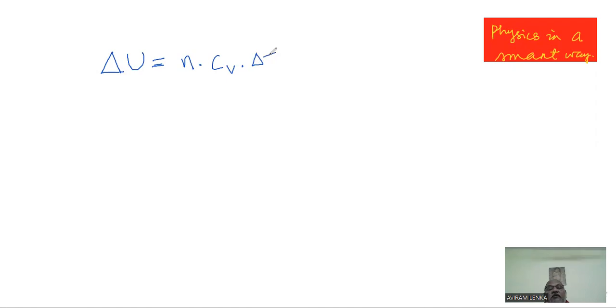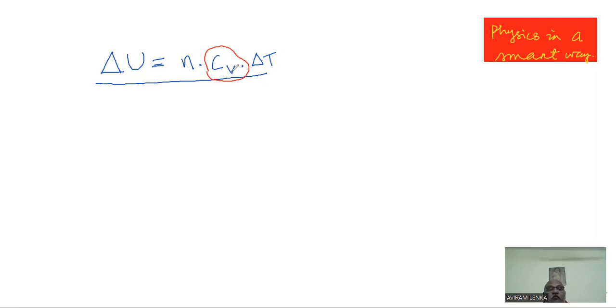And I did remind you that this is a universal formula. Sometimes students get confused and think that CV means specific heat at constant volume only for constant volume processes. The teacher has told me that a gas can have many different types of specific heats, practically infinite. Out of them, CV is the specific heat at constant volume. So maybe this formula would work only for a constant volume process?